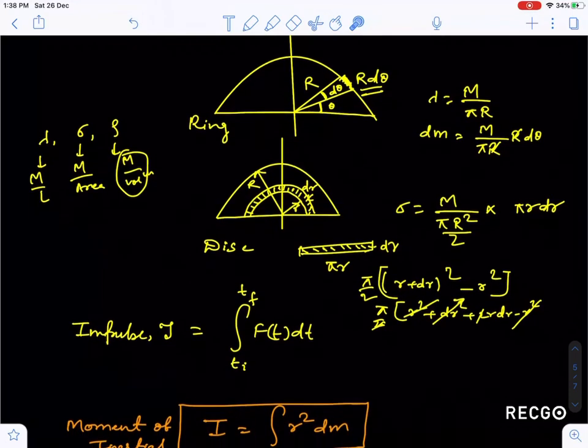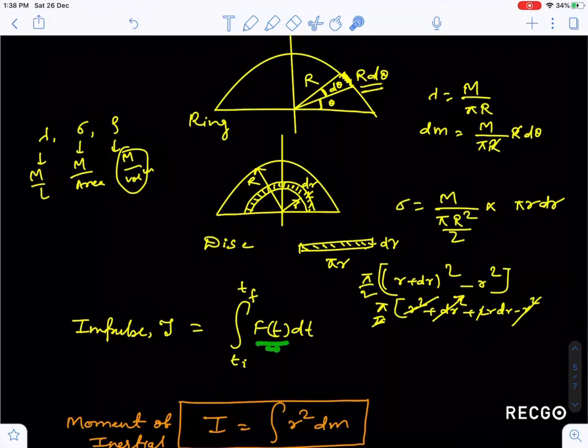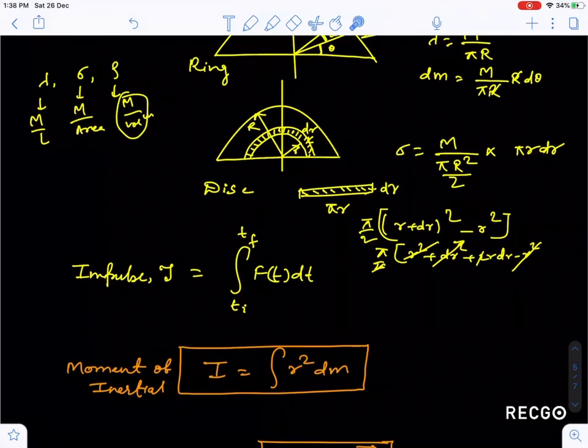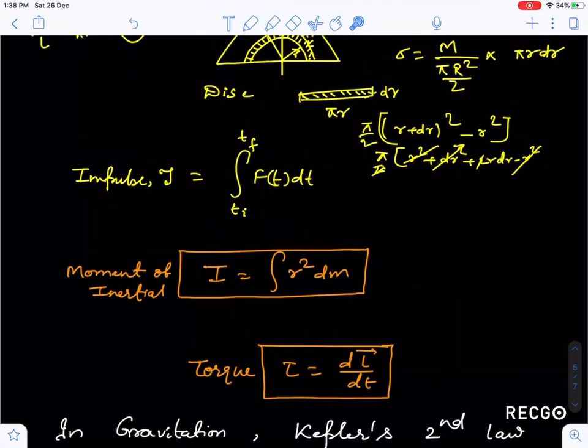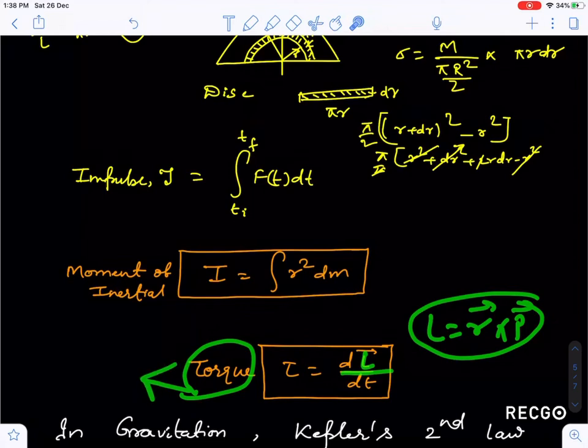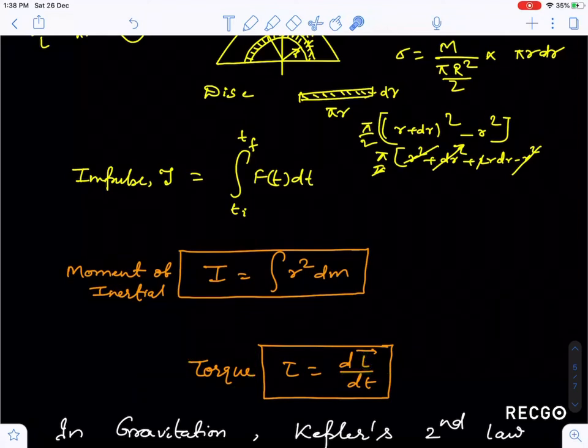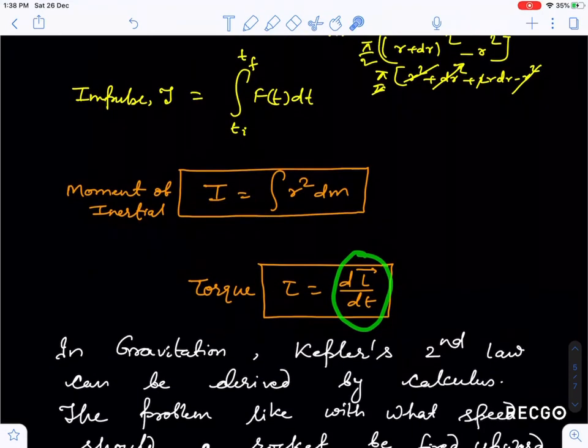Okay. Now you know that impulse can be written as integration of F dt, because force into time is impulse. Now if you take the proper limits, initial to final, you get the value of impulse. Now, guys, moment of inertia, I have already discussed, r square dm. Torque can be written as rate of change of angular momentum. Angular momentum L is written as r cross p. Now, guys, what is torque? Torque gives you the rotational effect of force. Rotational effect of force can be calculated by torque, and torque is the rate of change of angular momentum, guys.